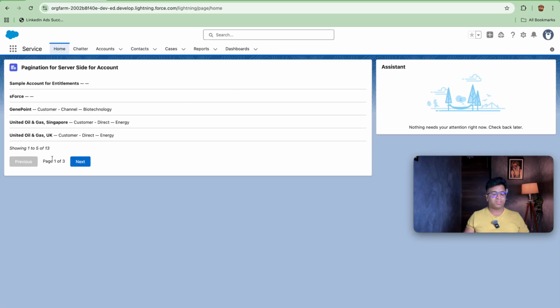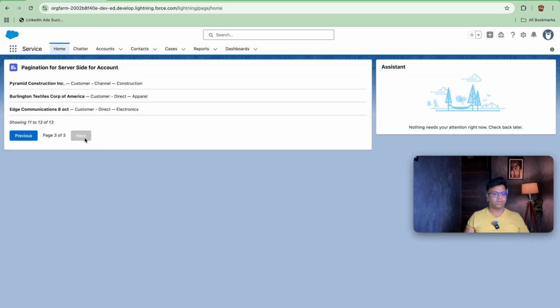So now let's check our component. If I go here and check our component, now it is giving me the right page size after adding the ternary operator. So now it is giving me page 1 of 3. If I go here, 2 of 3, and on 3 this is getting disabled. These are logical issues and you can solve them on a real-time basis, because this is a live demo and we have made a lot of mistakes.